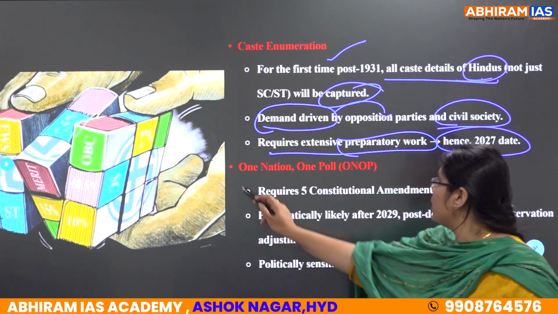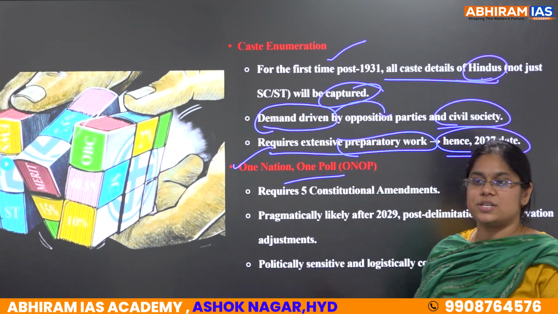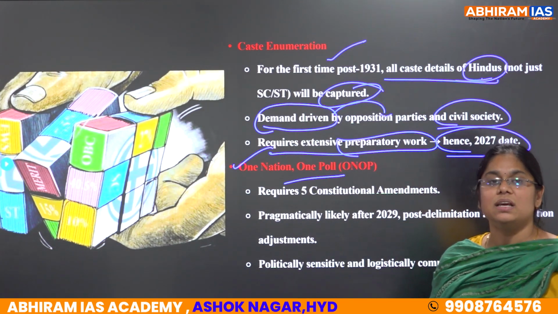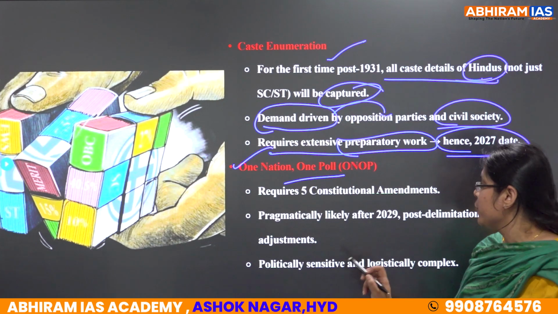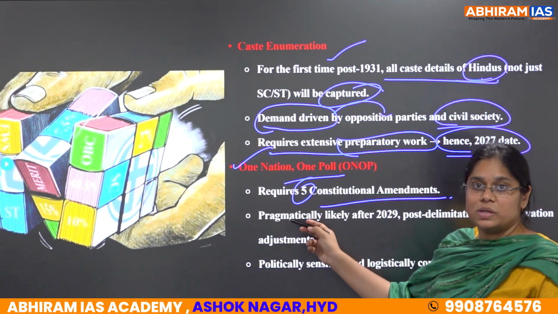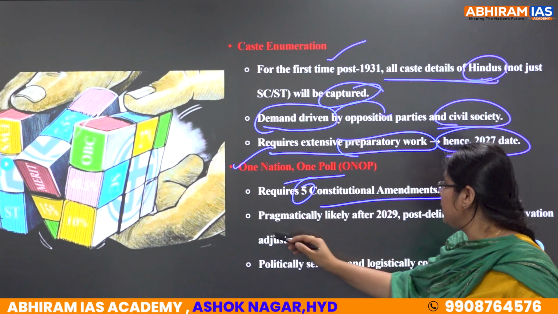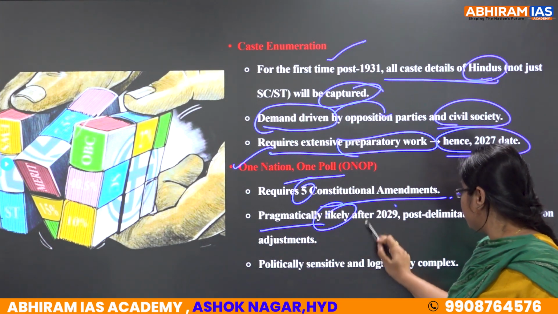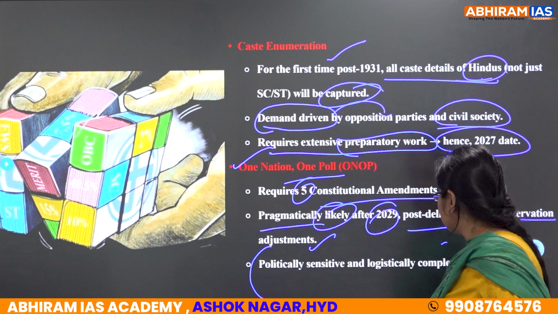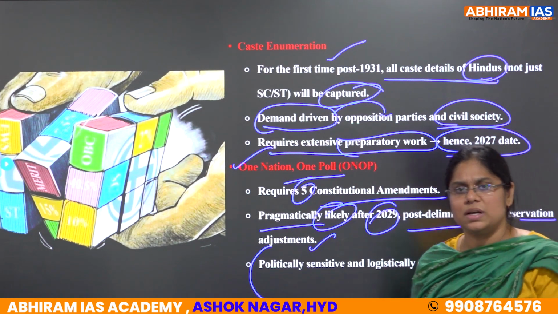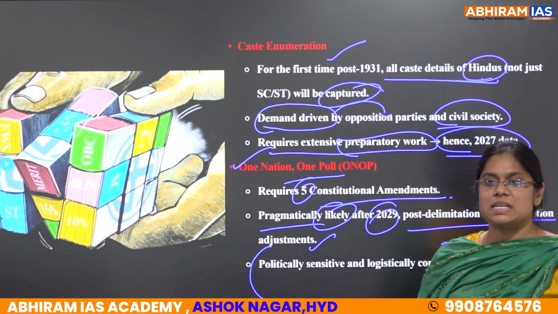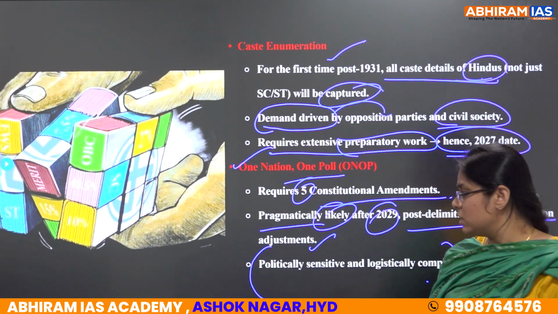And further, for one nation, one election also, the census is important: how much population growth there is, and whether it is feasible or not. It requires 5 constitutional amendments. The Ramnath Kovind committee pragmatically liked it after 2029, post delimitation, with reservation adjustment. Politically sensitive, logistically complex, these are the negatives of one nation, one election. Clear? Next.